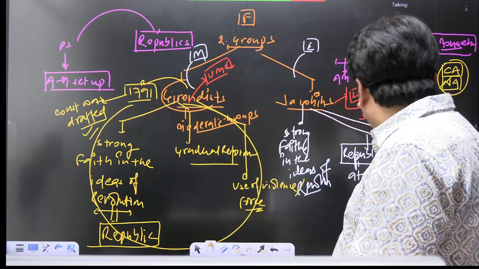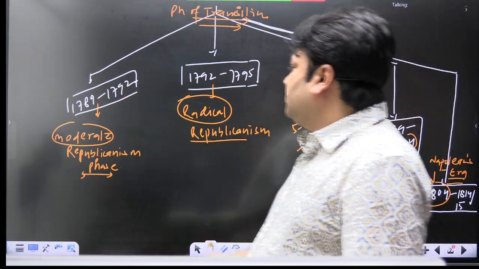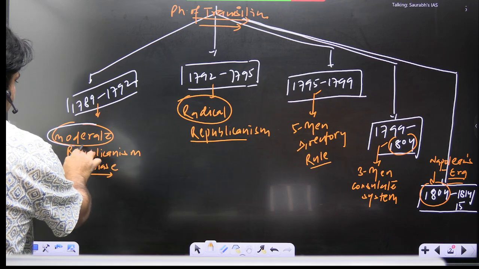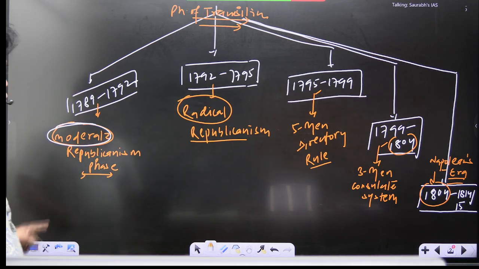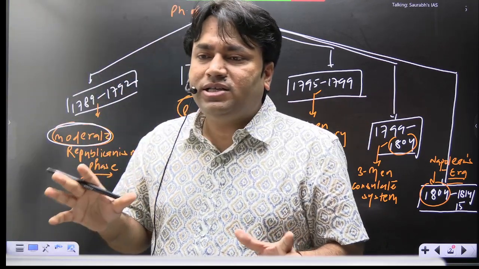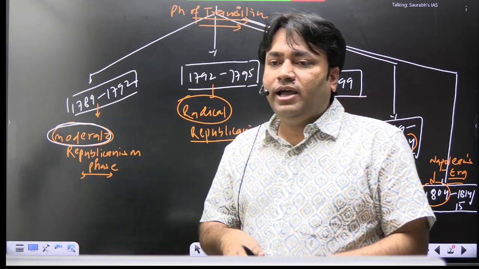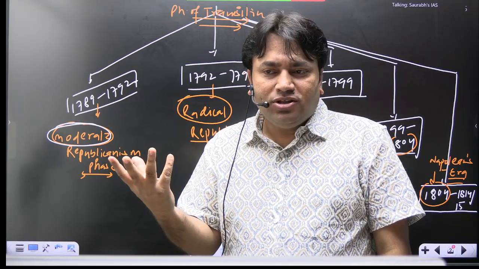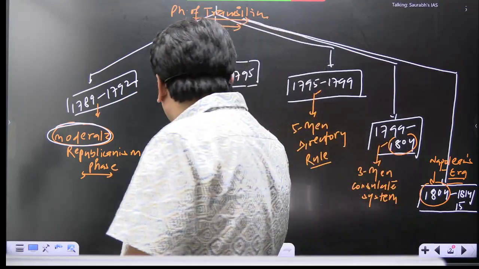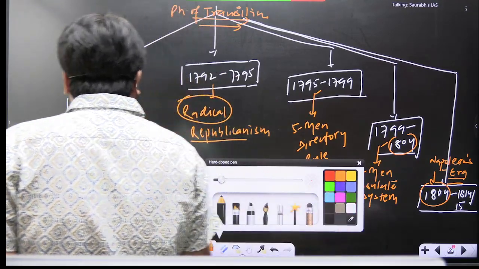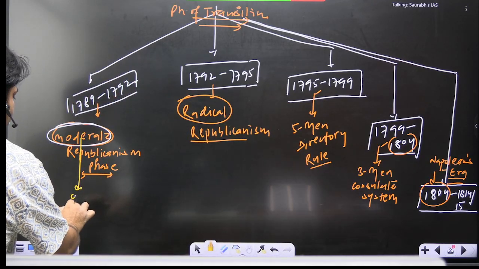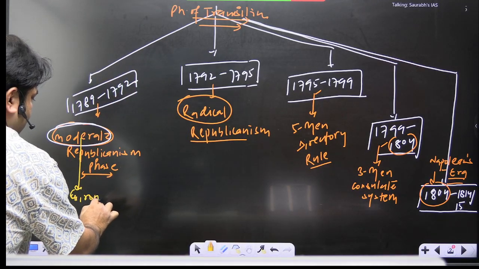Now again I am coming to this phase. What is the name of this phase? The phase of moderate republicanism. It means who is dominating at the political scene here? कौन dominate कर रहा है? Girondists or Jacobins? So the answer is Girondists. Very simple. So this phase is the phase of moderate republicanism. It means the moderate group, Girondists, are dominating here.